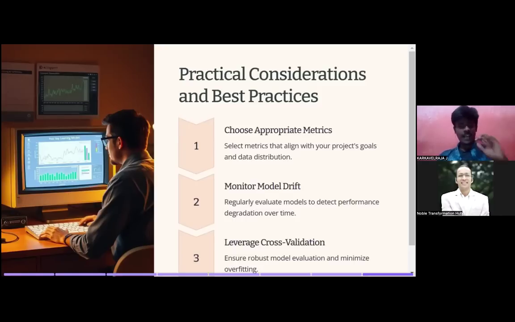Guys, in this slide we are just ending. I will say we are just wrapping up the deep learning concept. It's great. We have completed deep learning, guys. If you have reached this level, I appreciate each one of you who has completed it with us. We have completed deep learning.